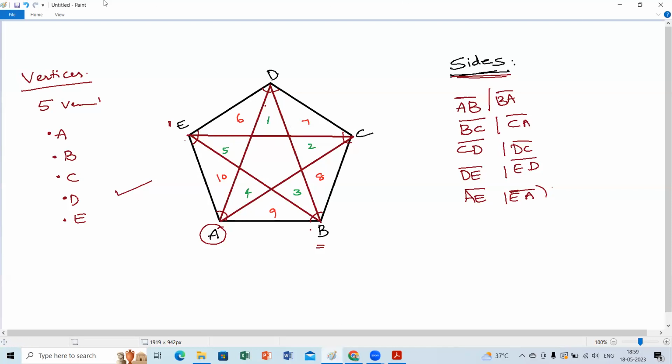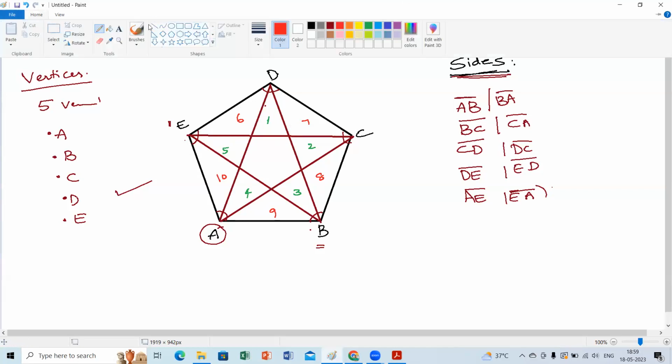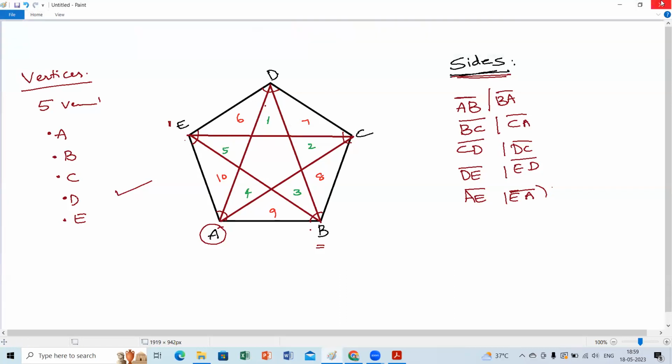I'll take some color so you can solve. This is today's homework for you, children. Tomorrow you get back the correct answer. 13. I don't know how many are there. This is also a triangle. Same way, if you take this way, this is also one more triangle. This is a big triangle once again. Like that, you can think and let me know.